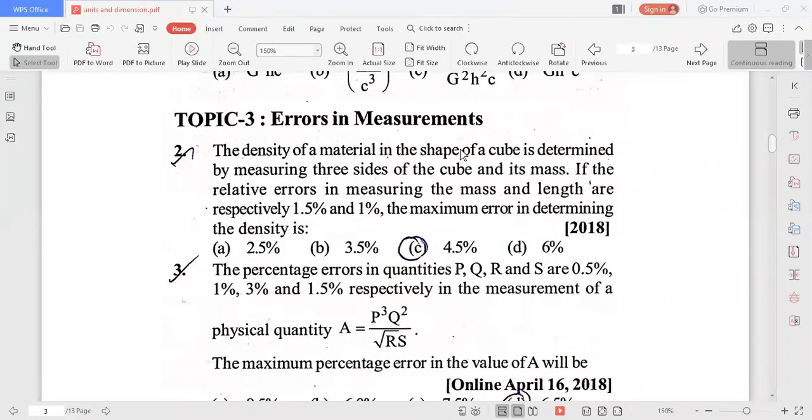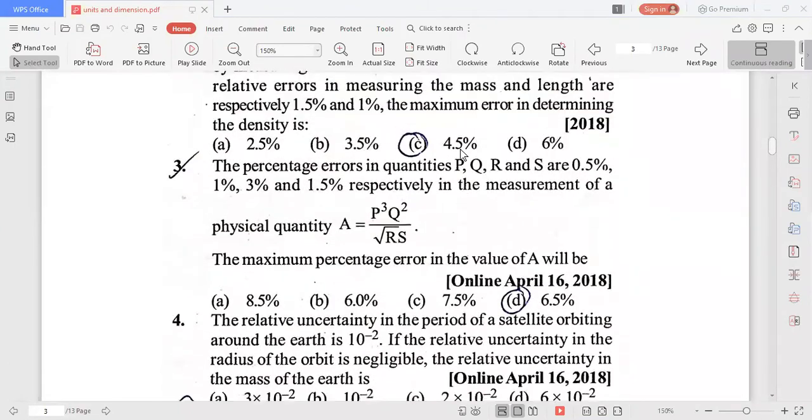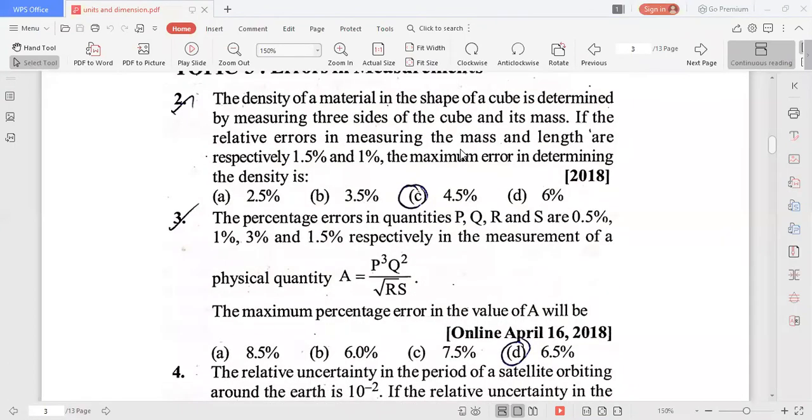You see the third problem here. The percentage errors in the quantities P, Q, R, S are given. Delta P by P into 100 is equal to 0.5%. Delta Q by Q into 100 is equal to 1%.